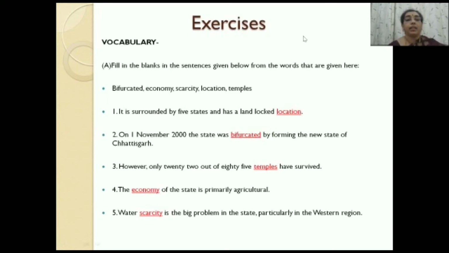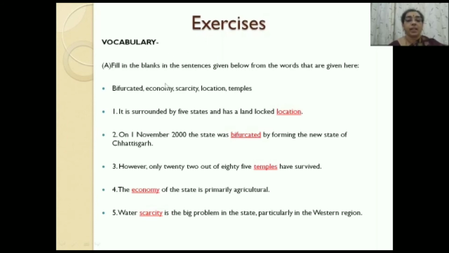However, I would request the students to learn the statistics which are made available in the lesson from the examination point of view. Let us come to the exercises given in the lesson, and the first part is the vocabulary.